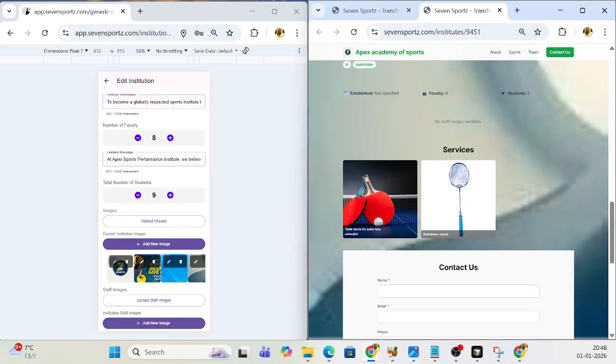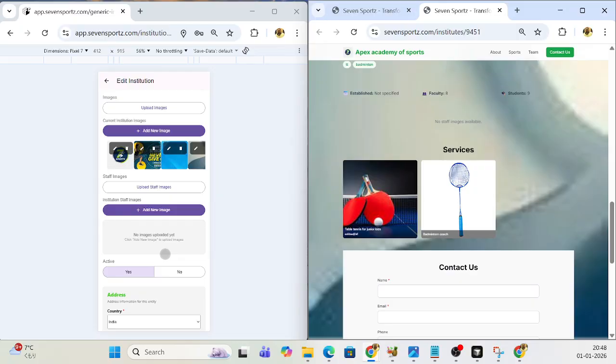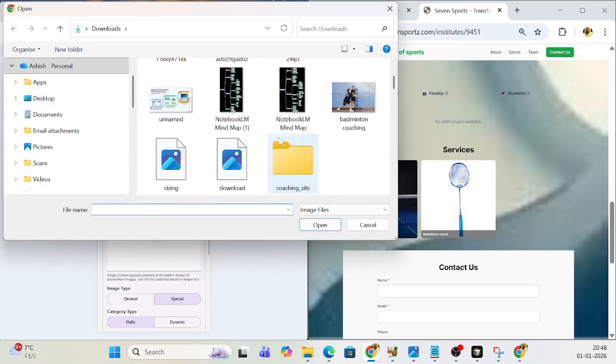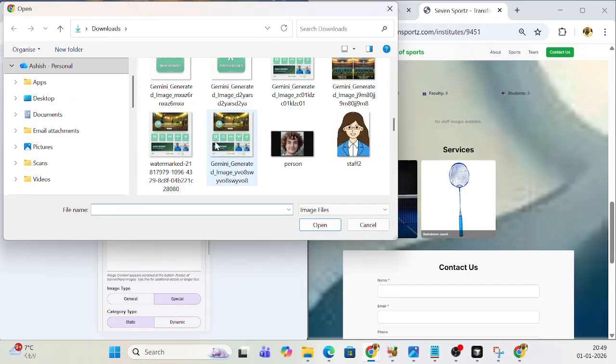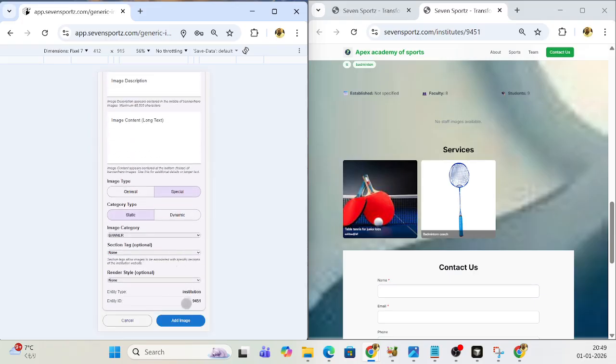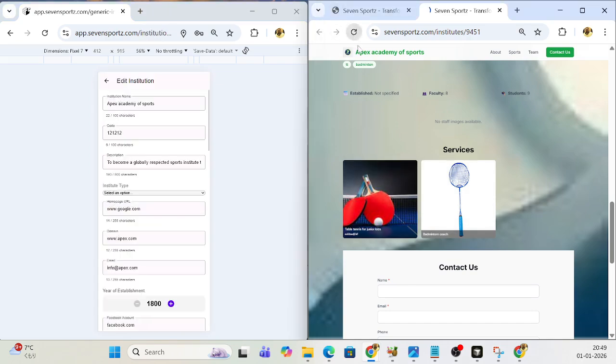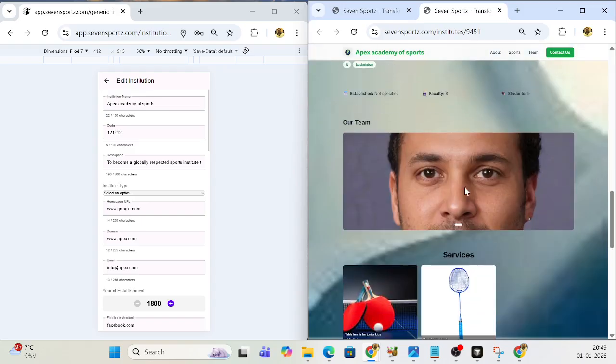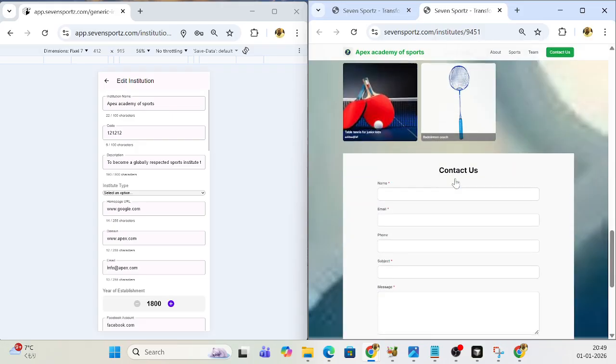This is a simple edit button. This is a delete dustbin button. You can delete or edit from here. There are some specialized images also, which are the staff images. Actually, staff images you can put from the dynamic images also, and additionally you can put, so suppose you just want to put information about people who are working for you, so you can just showcase if there are some other coaches also who are working for you, so you can just add their images also, and it will show under your staff image. So this is your our team, and this will come as a gallery. So people know who are the people working.